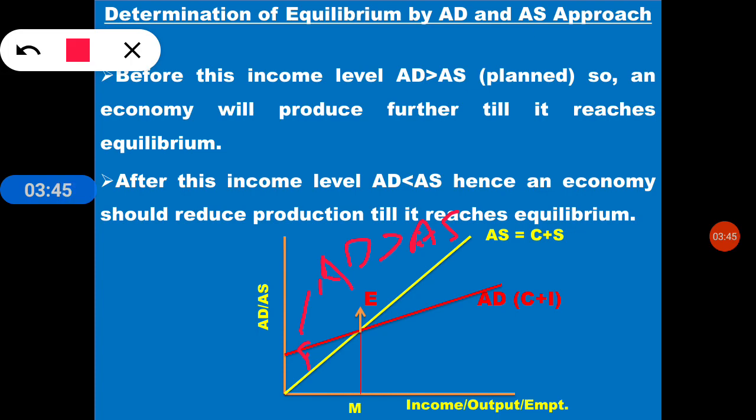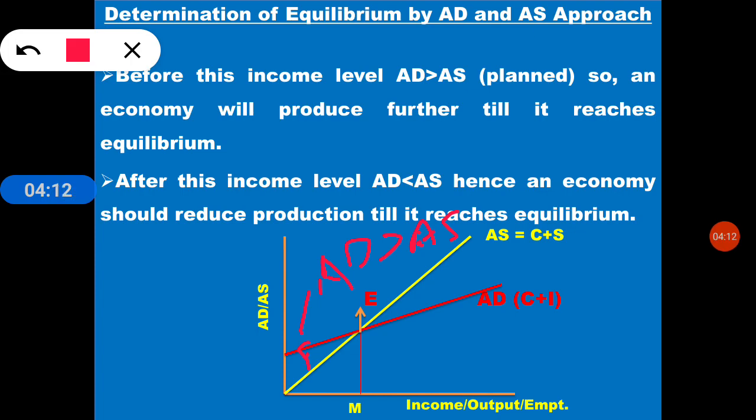You can see the red curve AD is above the yellow line AS, so AD is greater than AS. Before this income level E, an economy will produce further till it reaches equilibrium.